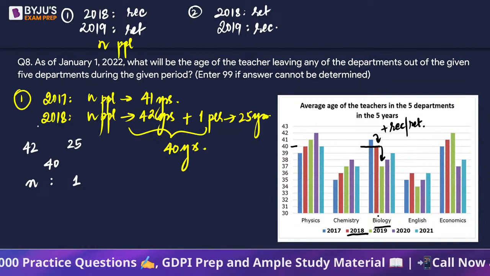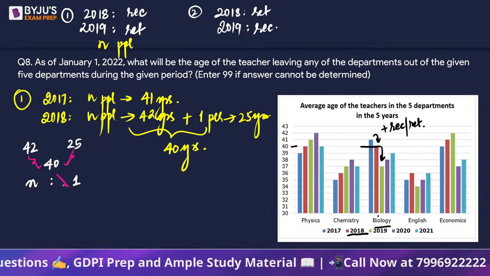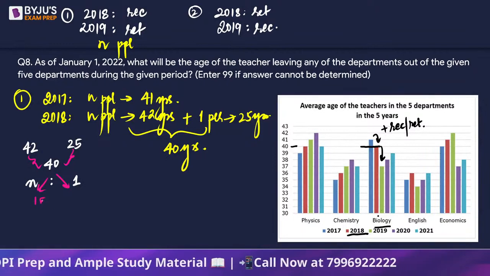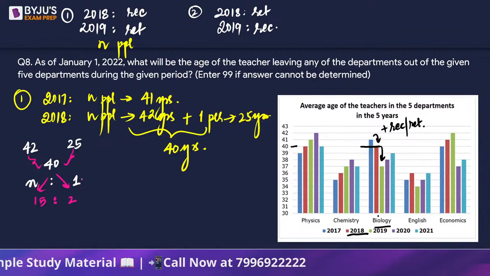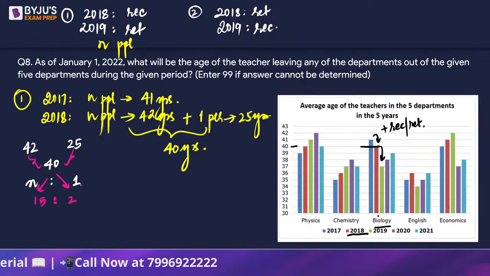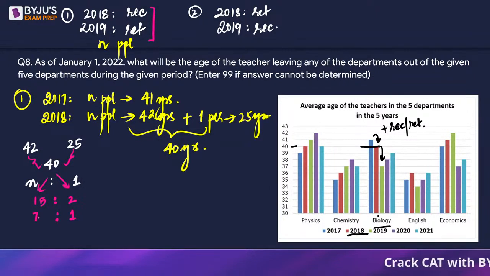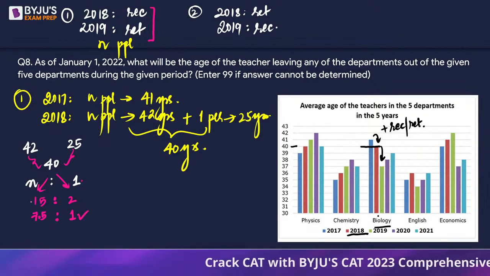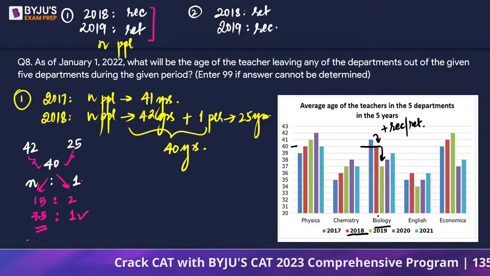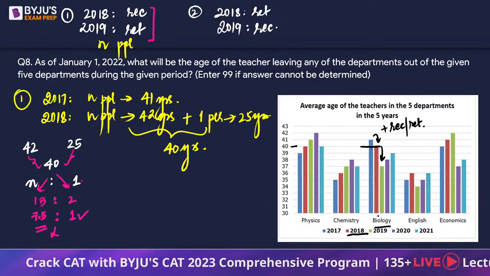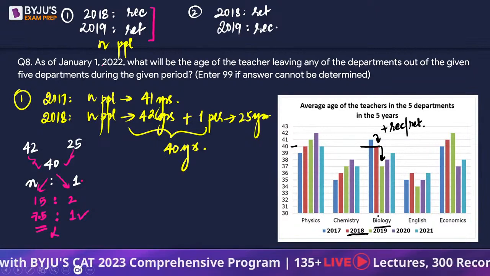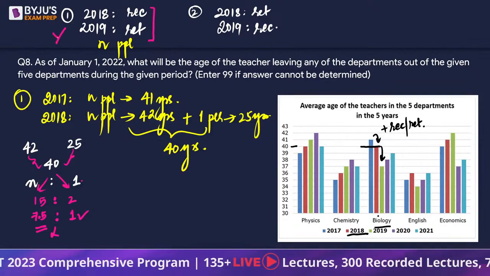So using allegation, 42 and 40, and 25 and 40, the ratio is going to be 15:2. But here 1 person came, there was 1 recruitment. We are looking at the first case, where the recruitment happened in 2018. So if I make this 1, this will turn out to be 7.5. Now this 1 and 1 match, perfect. One person of 25 years came, and 7.5 people used to exist. This won't be possible, no? How can the number of people n be 7.5? So we can very much say that the first scenario is not possible.